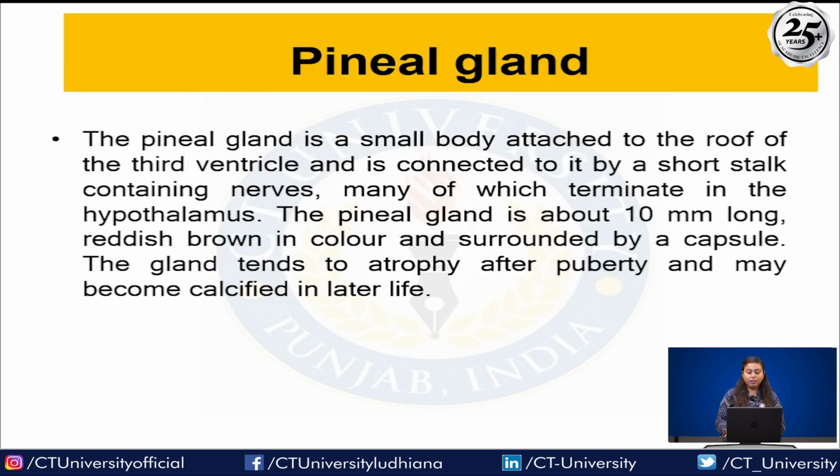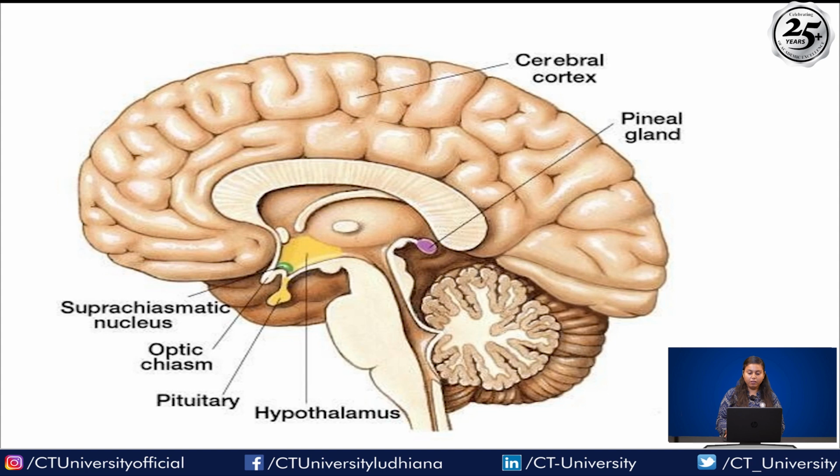Next is the pineal gland. The pineal gland is a small body attached to the roof of the third ventricle, connected by a short stalk containing nerves, many of which terminate in the hypothalamus. The pineal gland is about 10 mm long, reddish brown in color and surrounded by a capsule. The gland tends to atrophy after puberty and may become calcified in later life. You will see this purple color, this is the pineal gland.